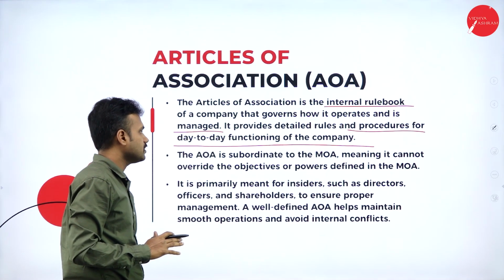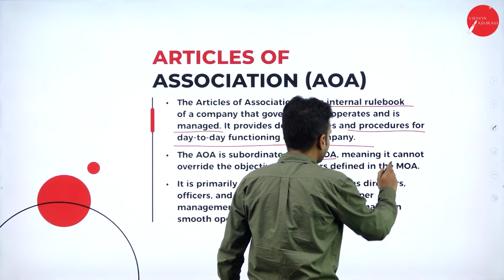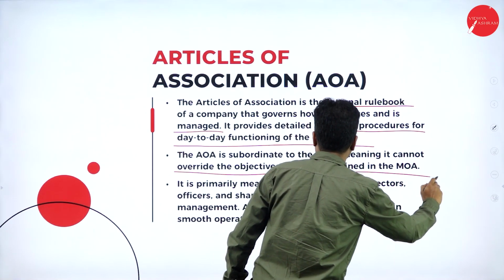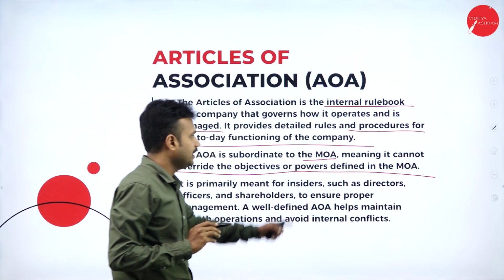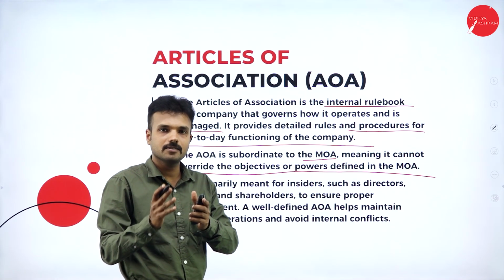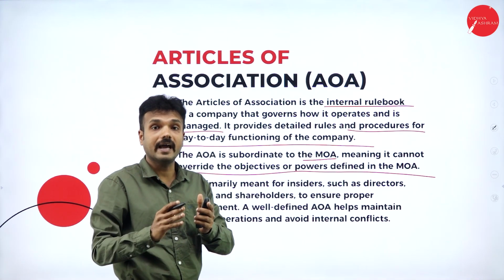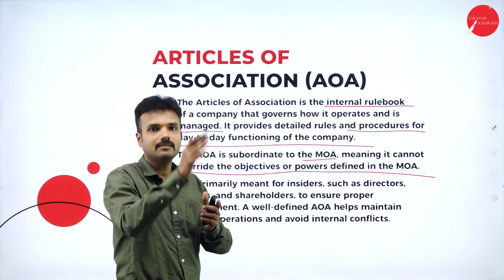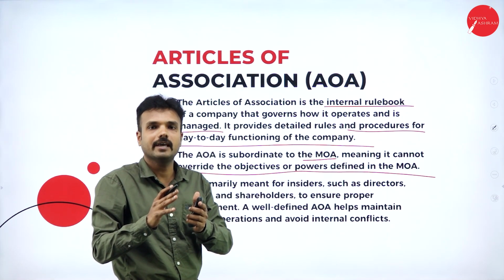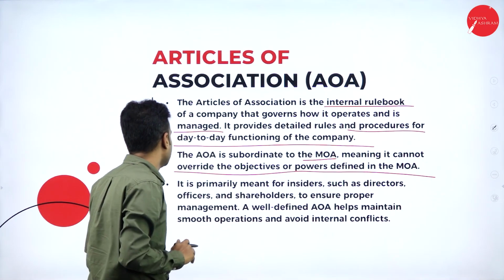The AOA is subordinate to the memorandum of association, meaning it cannot override the objectives or powers defined in the memorandum of association. Articles of association should follow the memorandum of association. They do not have any right to override it or go against it.